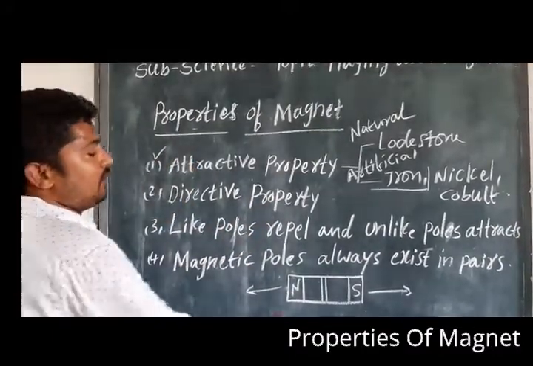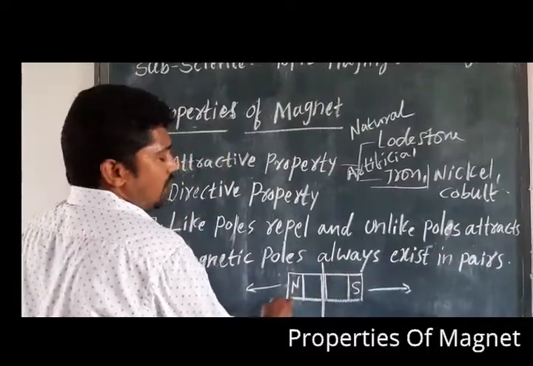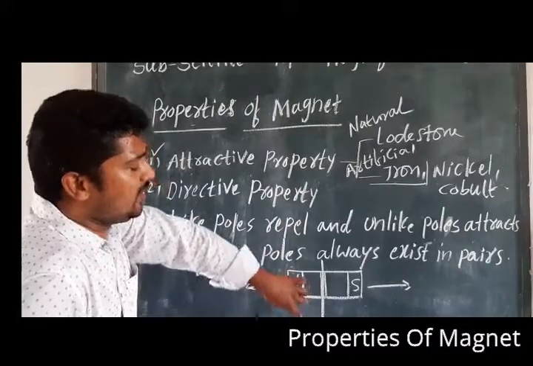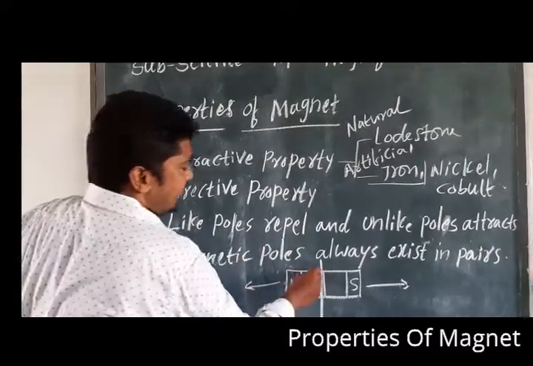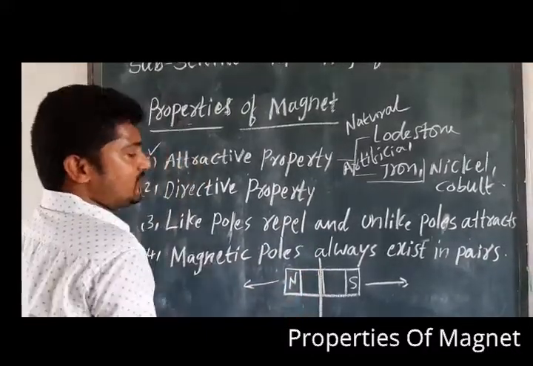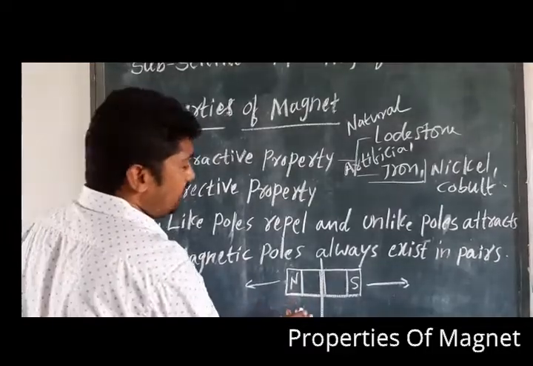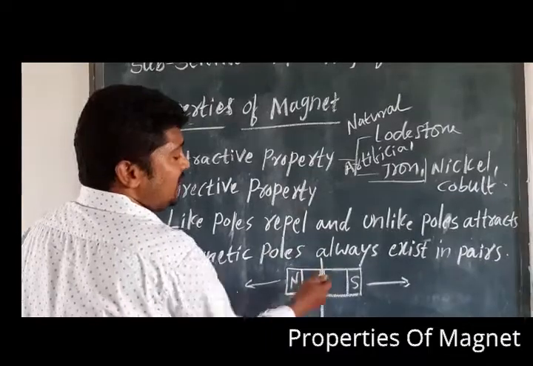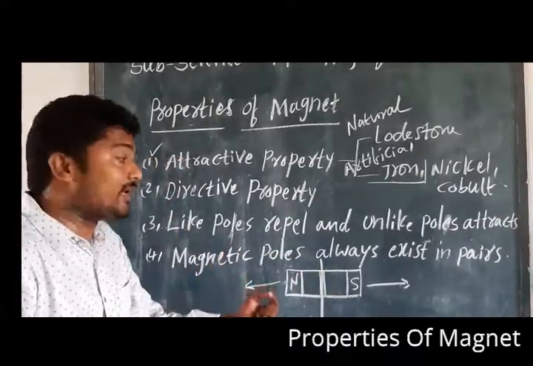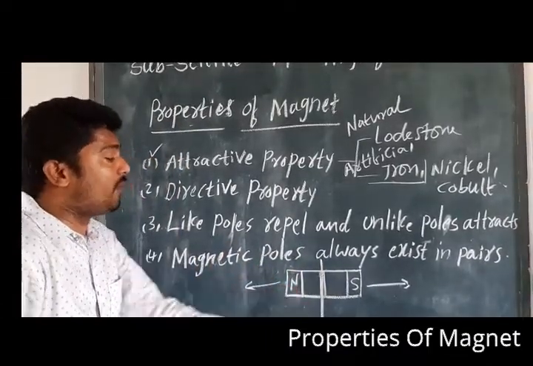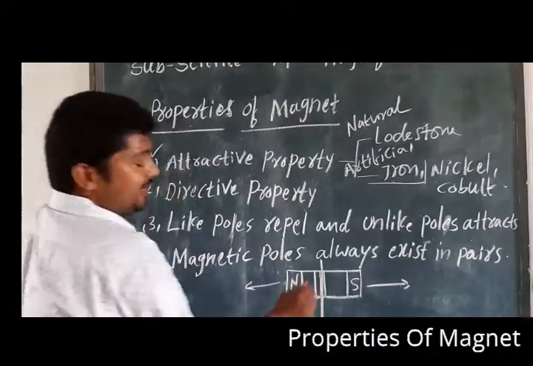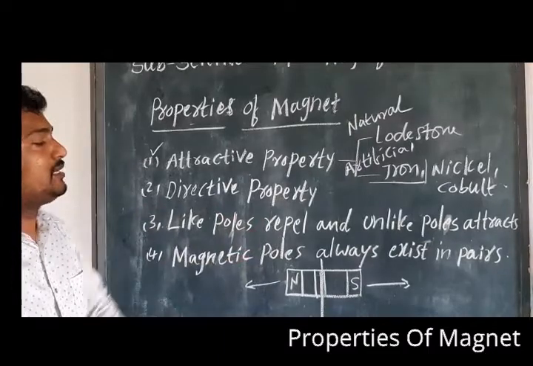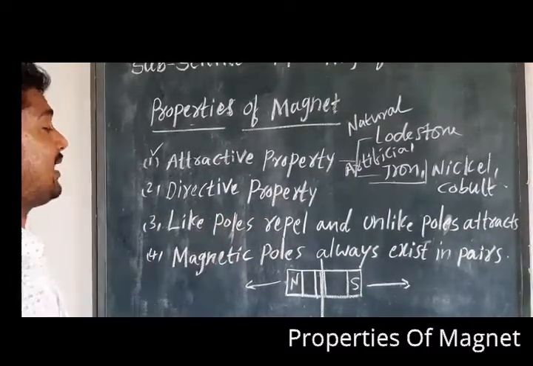For example, when you cut this bar magnet, each piece again acts as a single magnet, again with its own properties. Am I clear? So it always has directive properties. Even if you cut it into 10 pieces, each magnet has its own property like directive properties. Am I clear?